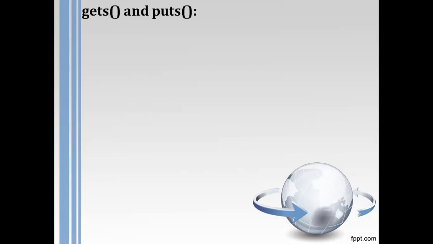Then another part of this string operation is the gets and puts functions. Let me clarify one thing: when I use the scanf function to scan and the printf function to print a character array, there is one limitation. The scanf function will not store multi-word strings. Multi-word string means, if I want to store Swedish College of Engineering Pundarpur by using scanf, that is not possible. It will not be accepted. So to avoid that limitation, another function comes, that is gets. Hope that this part will be clear.